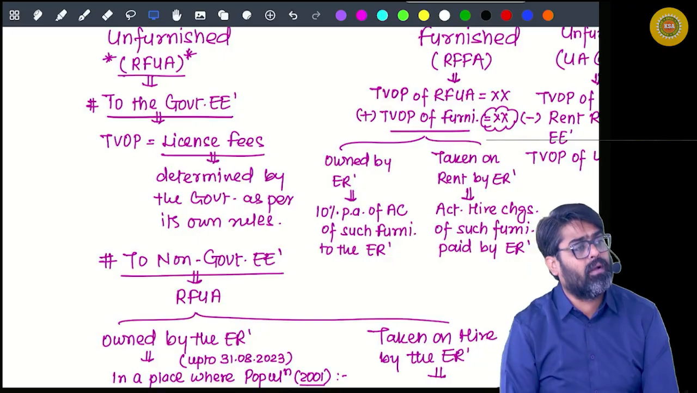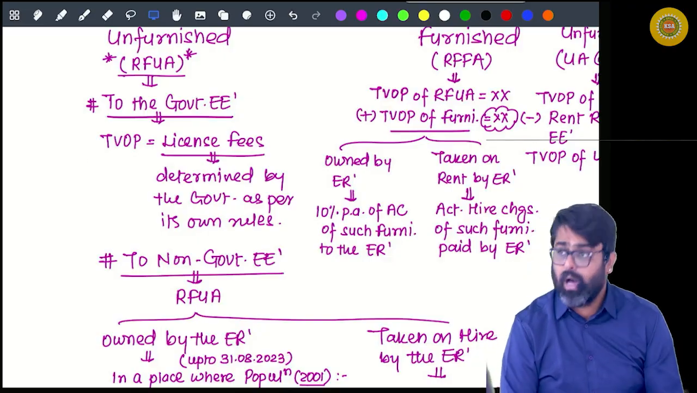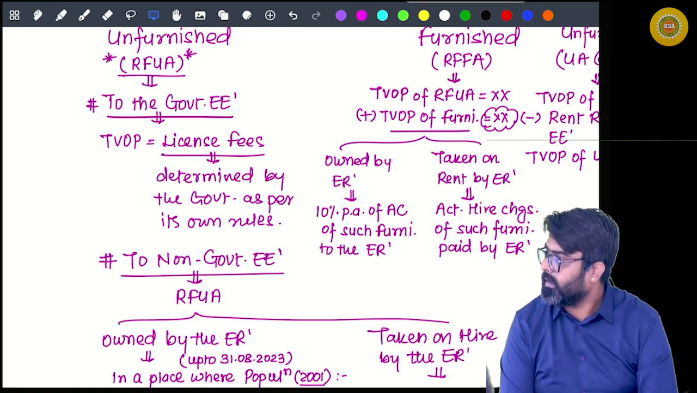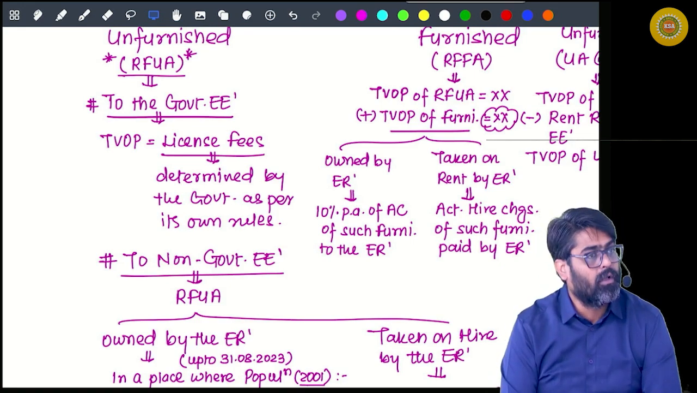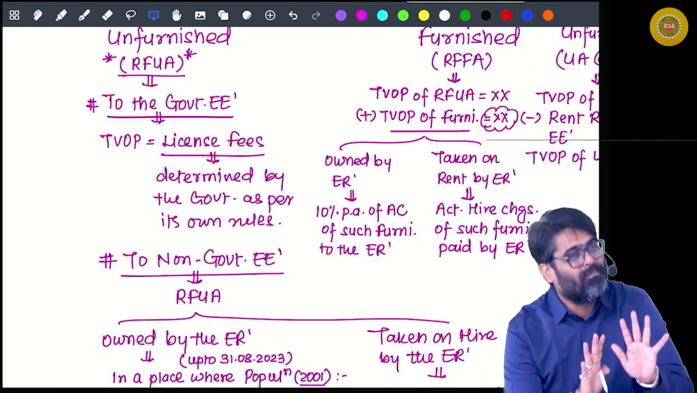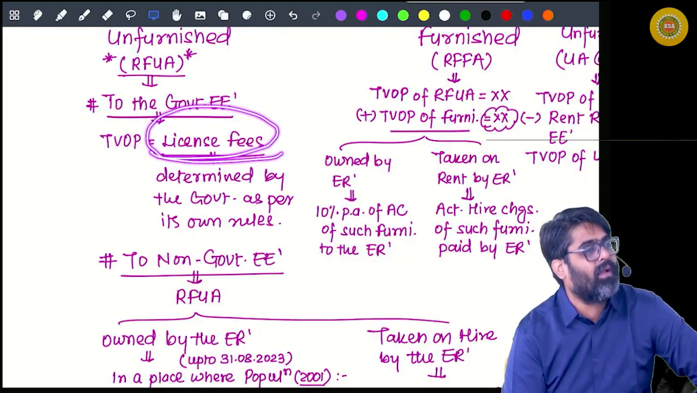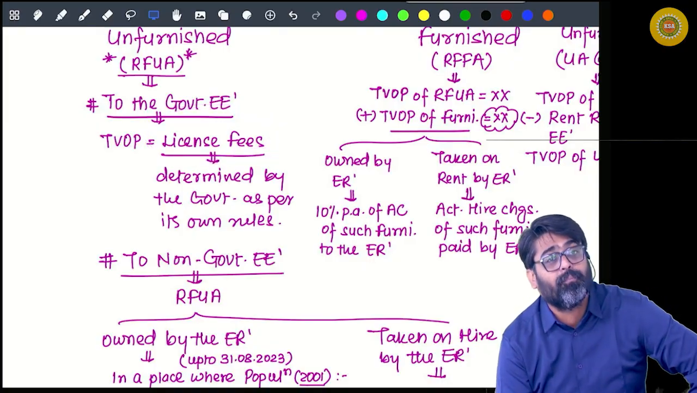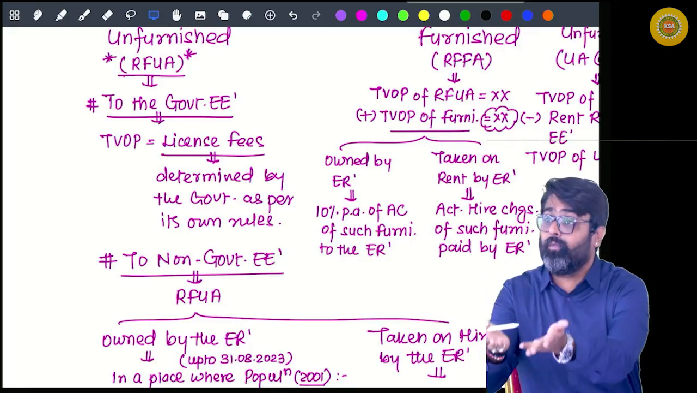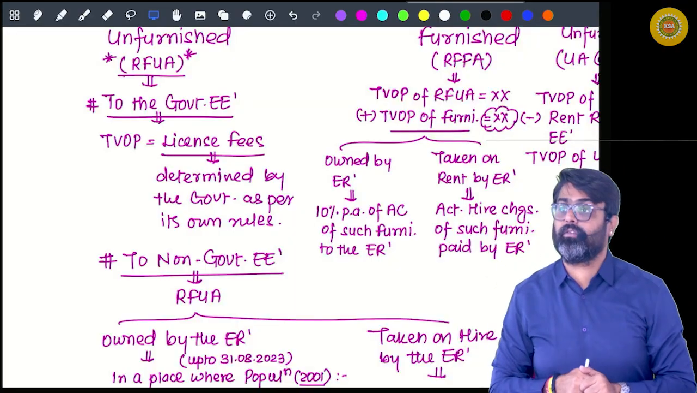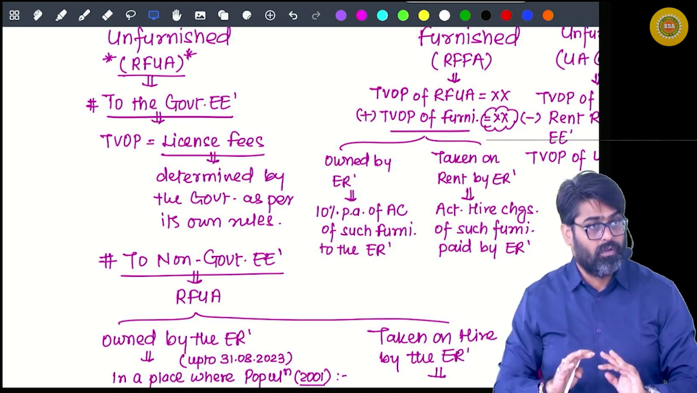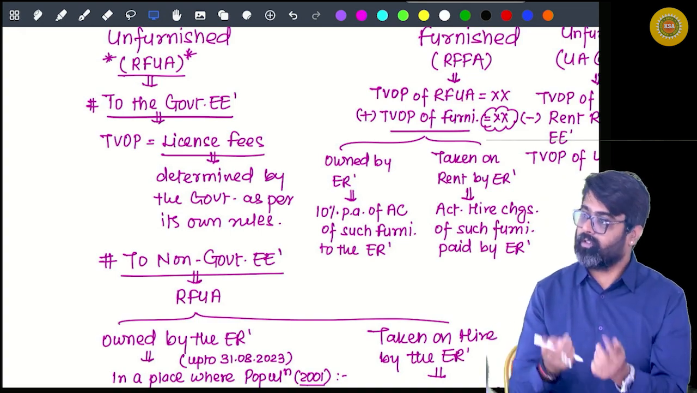How the government will determine? None of your business. This amount will always be given in the question. So what amount? Licensing fees. What amount? Simple. This is nothing but the rental value. The rental value of the accommodation is known as licensing fees. Who will determine this licensing fees? As per its own rules. It is nothing but the rental value of the accommodation which is given to you.